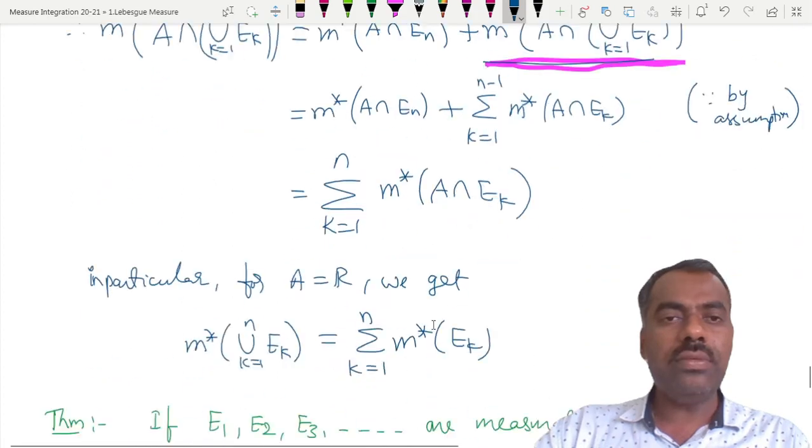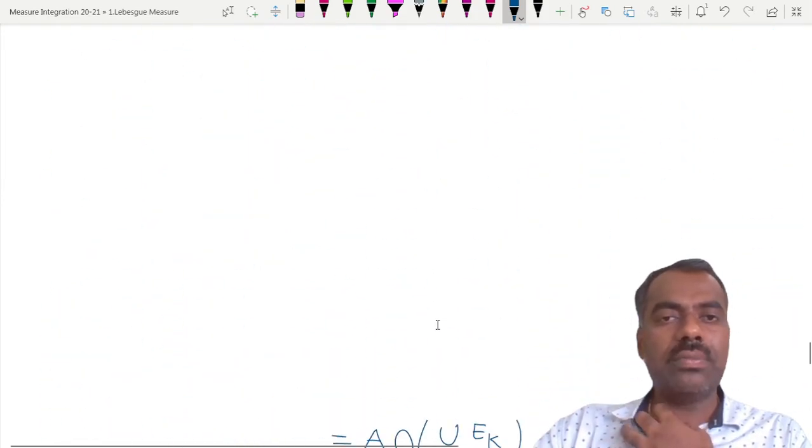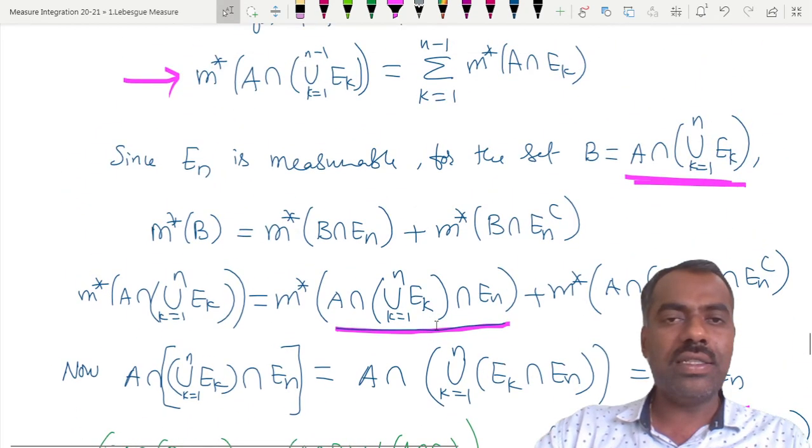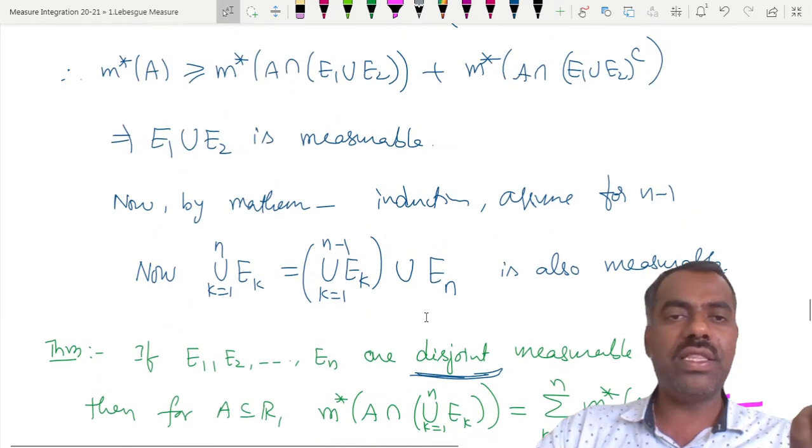Then we proved by mathematical induction that if E1, E2, ..., En are measurable, then the union of those is also measurable.